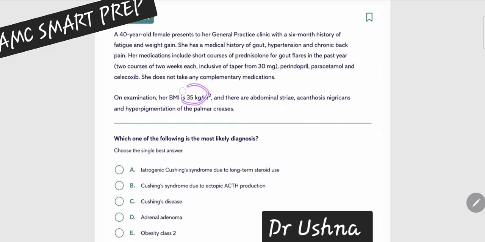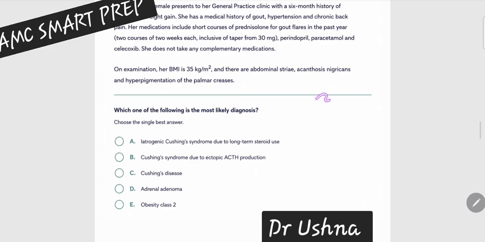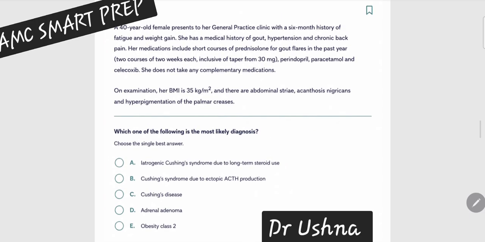On examination, BMI is 35, that means she is obese. Weight gain was there, fatigue was there. There is abdominal striae, acanthosis nigricans, hyperpigmentation of the palmar creases. So the diagnosis is very clear. Now, which of the following is the most likely diagnosis? So, what do you think? What kind of diagnosis are you talking about? Is this iatrogenic Cushing due to long-term steroid use, or Cushing syndrome due to ectopic ACTH production, or Cushing disease, or adrenal adenoma, or obesity class 2?